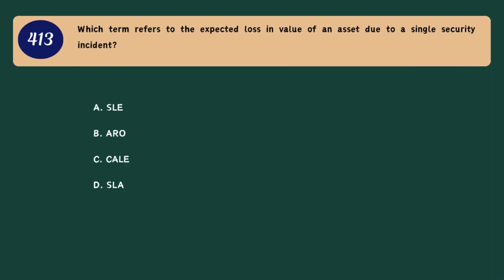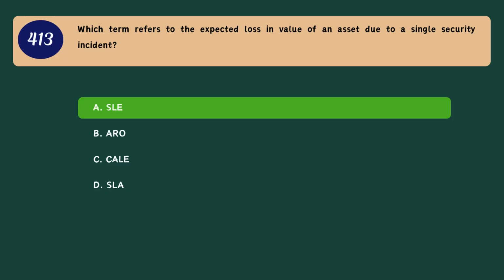Question 413. Which term refers to the expected loss in value of an asset due to a single security incident? A. SLE. B. ARO. C. TL. D. SLA. Correct answer.